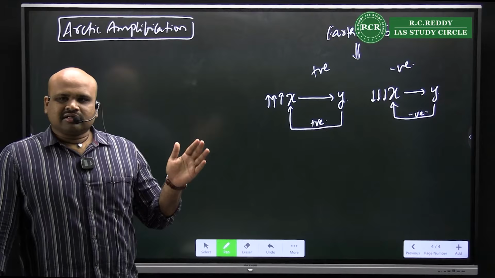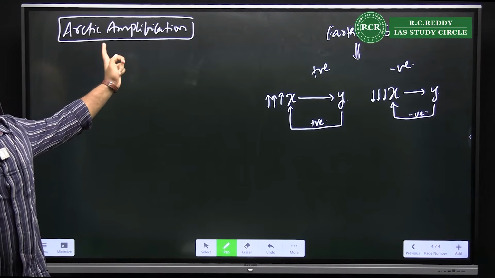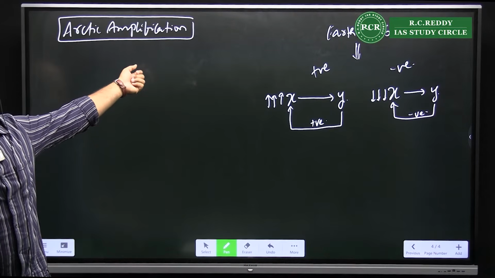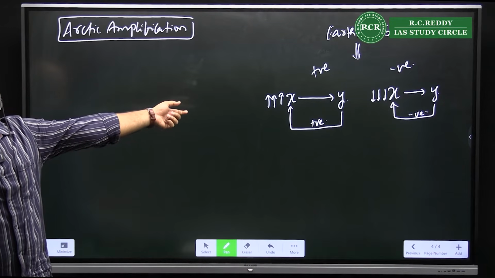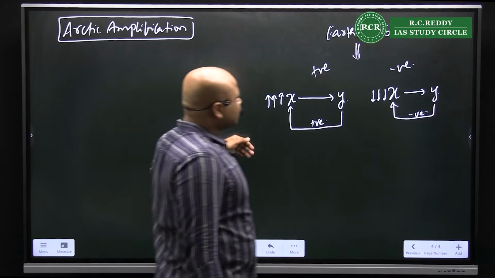And one such phenomenon of positive feedback is what is understood as Arctic amplification. Look at the name itself, amplification. Amplify is with respect to the positive feedback mechanism.